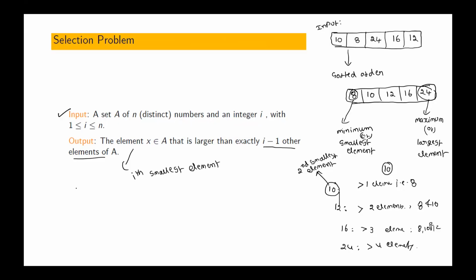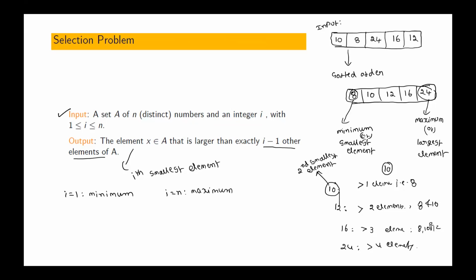I equal to 1 means it is the same as the minimum element. I equal to n means it is the same as the maximum element. Is that clear, or any doubt in this?